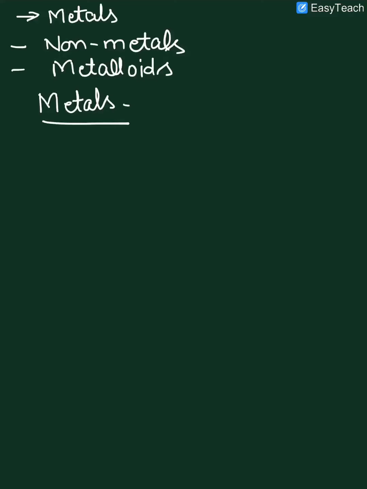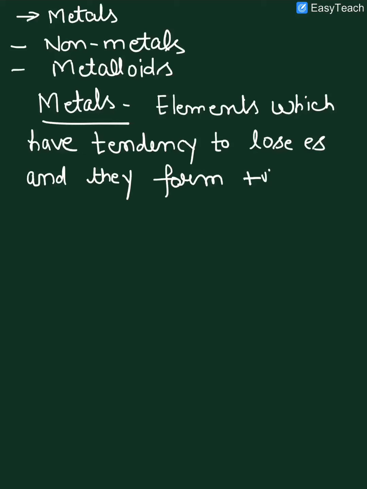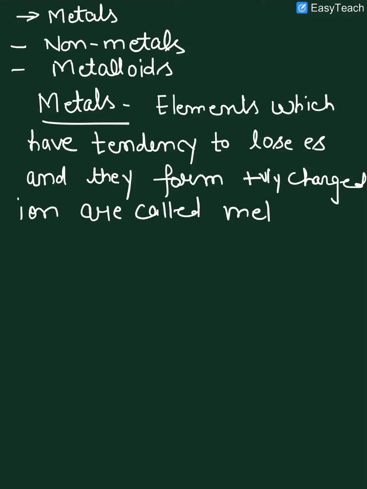You must know what a metal is. We can define it as those elements which have the tendency to lose electrons and they form positively charged ions after losing electrons are called metals.